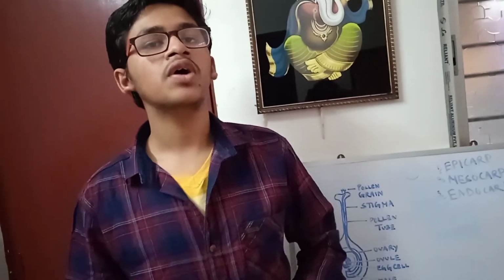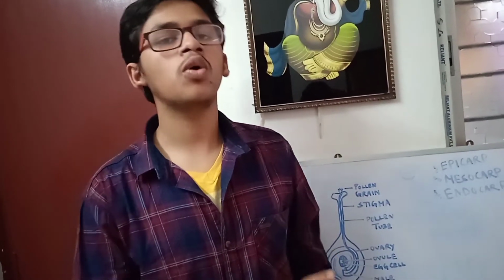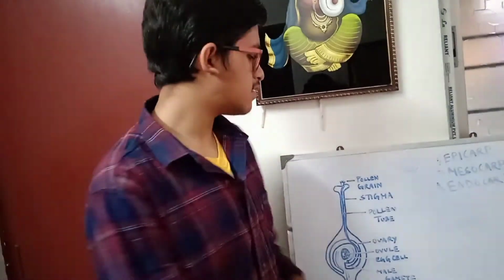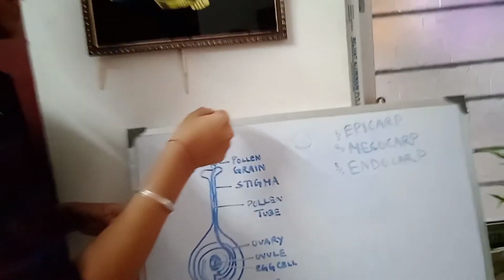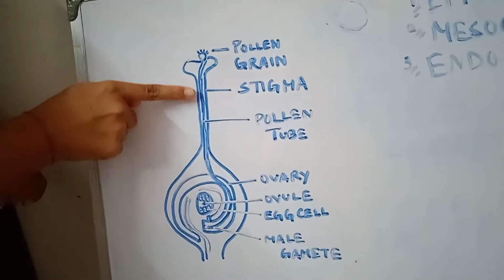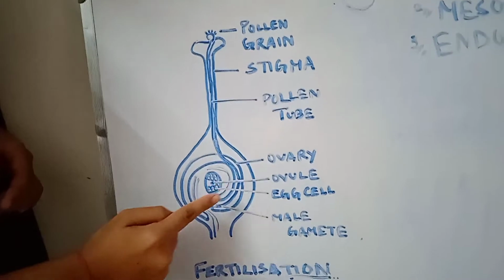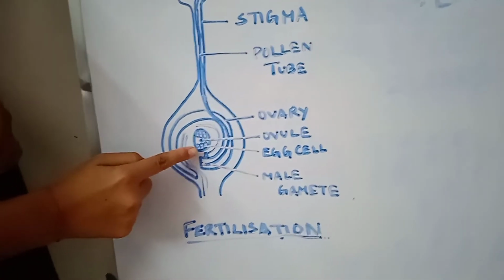Because you are in class 6, it's the first time you are taking biology, and biology is very new to you, so first understand the whole part. What is fertilization and how it occurs: the pollen grain gets deposited, the pollen tube emerges and comes down, going inside the ovary, then reaching the ovule, and the male gamete fuses with the female gamete.